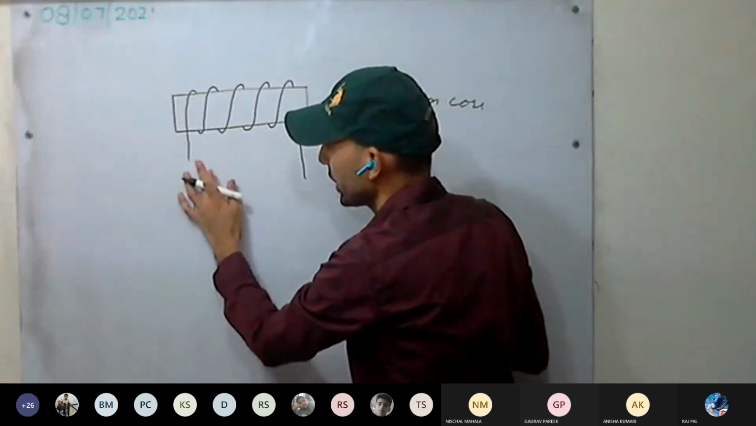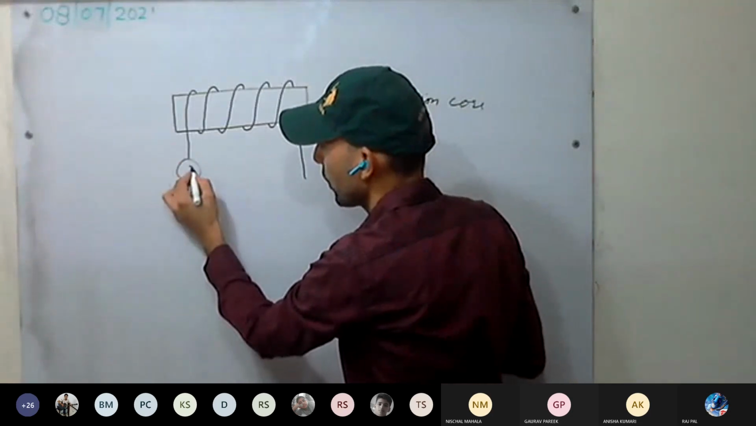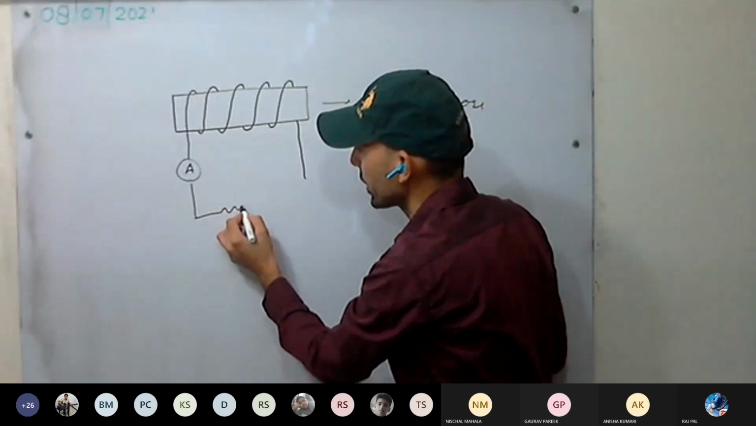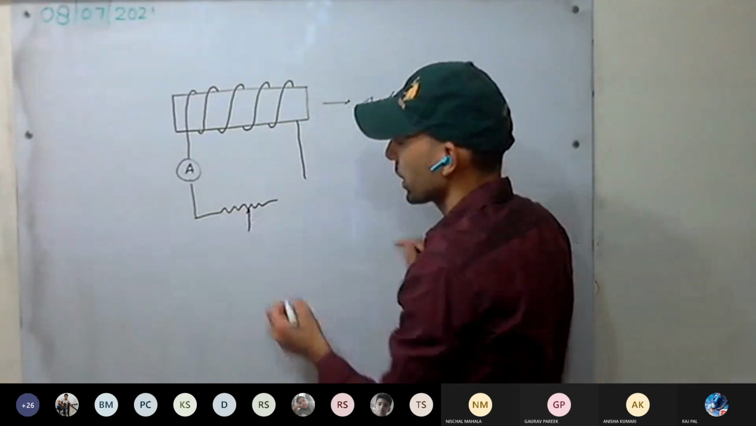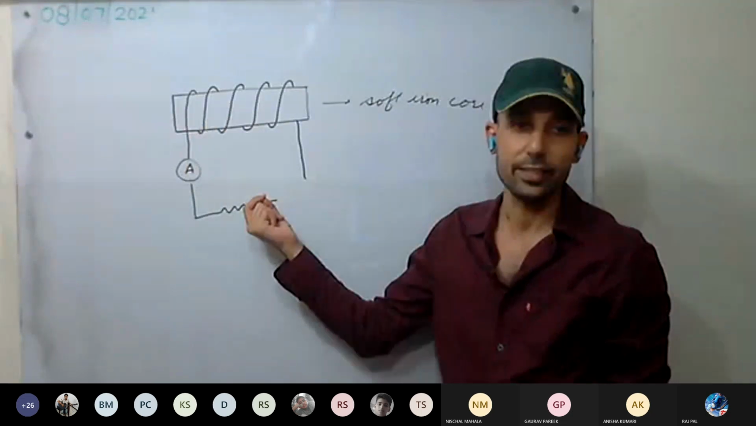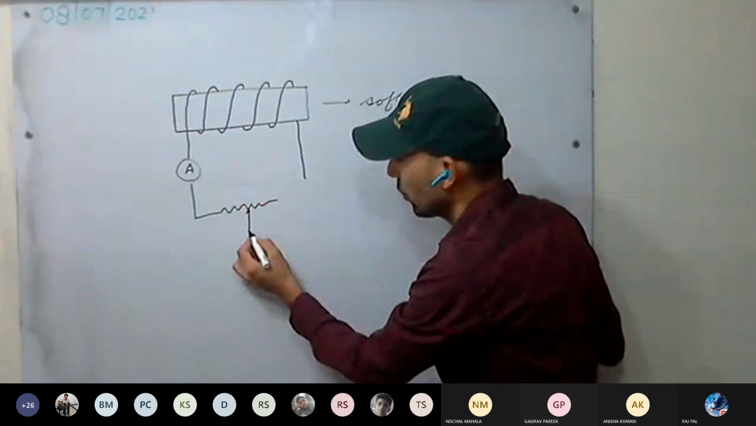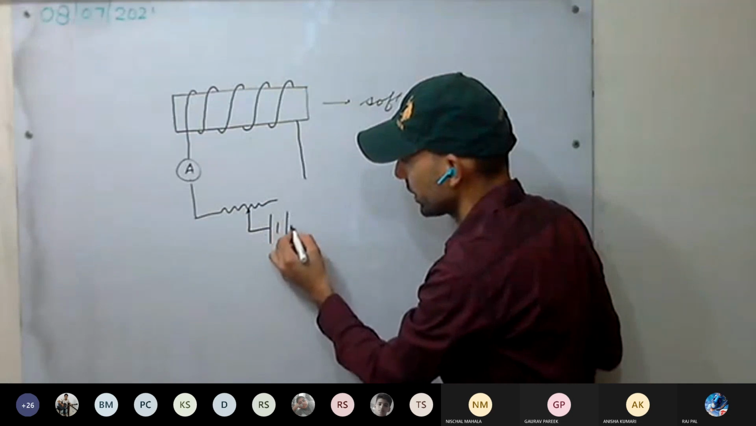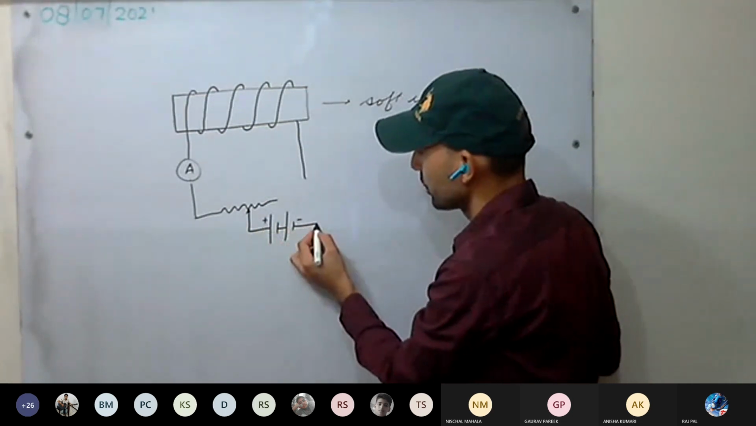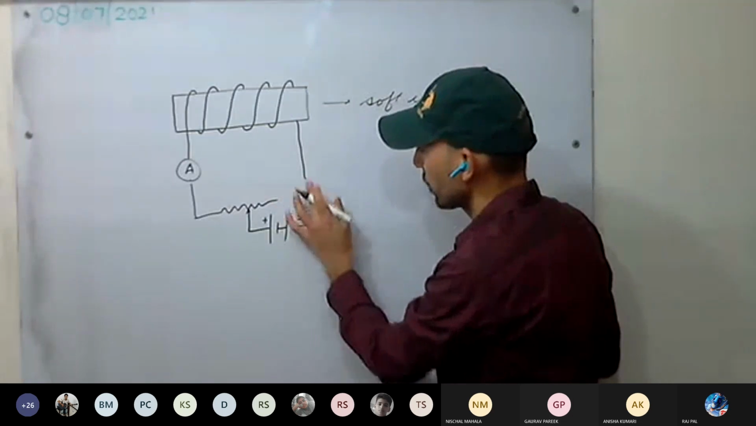So we have connected here an ammeter, just to measure how much current is passing. And a rheostat, that is a variable resistor. If you vary the resistance of the circuit, the amount of current flow varies. Now we have connected a battery, a combination of two or more cells, and a switch as well we require.